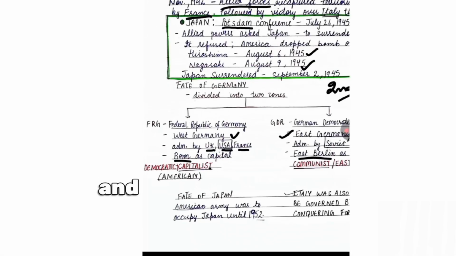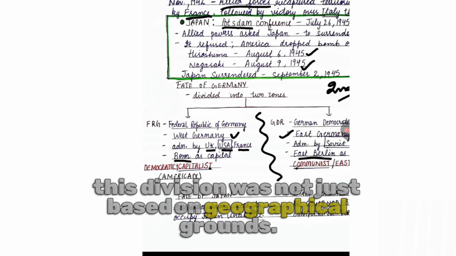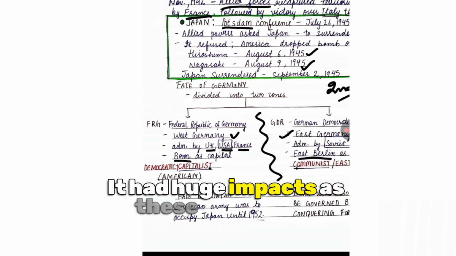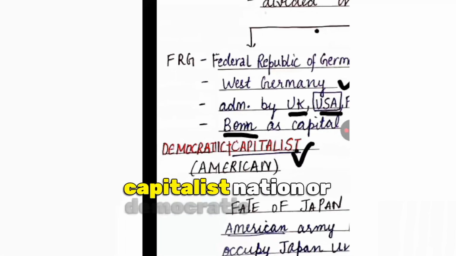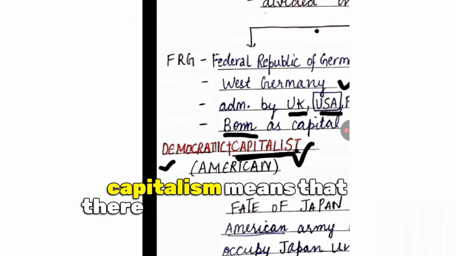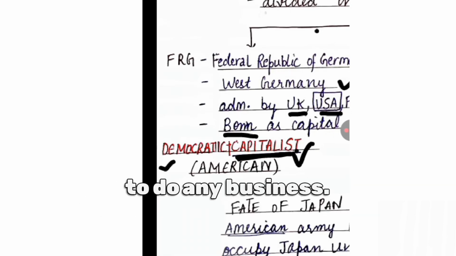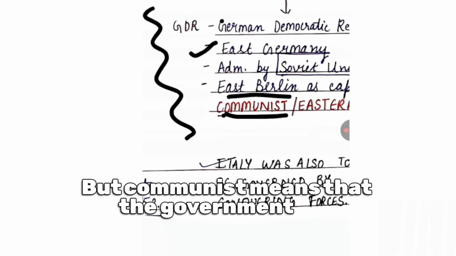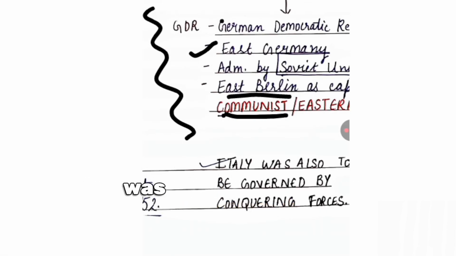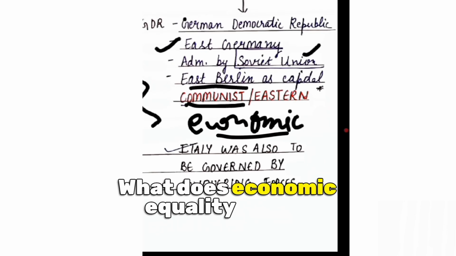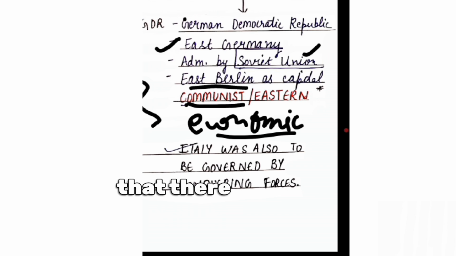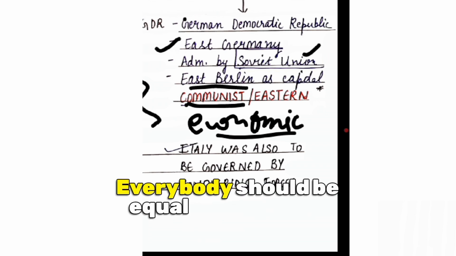So what is this capitalist and this communist? This division was not just based on geographical grounds. It had huge impacts as these two were also different in their ideologies. In a capitalist nation or democratic nation, capitalism means that there is individual freedom to do any business. But communist means that the government has to control all the business, the main purpose being that there should be economic equality. What does economic equality mean? Economic equality means that there should be no rich and poor. Everybody should be equal in a country.